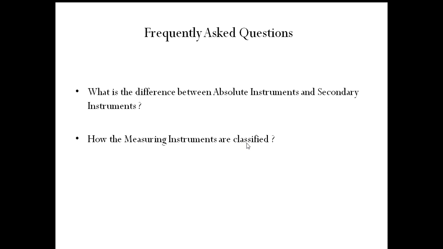How the measuring instruments are classified. So just now we have seen measuring instruments are classified as physical instruments, electrical instruments, electronic instruments. Electrical instruments are further classified as analog instruments and digital instruments. These analog instruments are further classified as absolute instruments and secondary instruments, and secondary instruments are further classified as indicating type, recording type, and integrating type instruments.